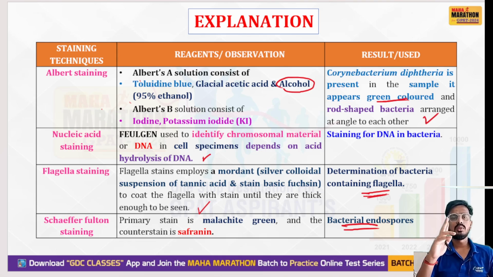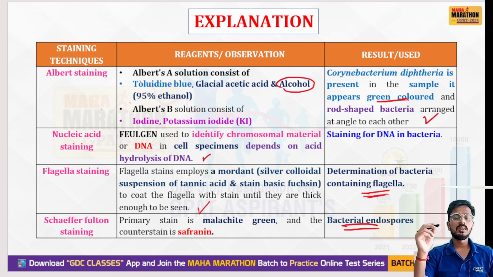Albert staining contains two solutions, Albert A and Albert B. Albert A contains toluidine blue, glacial acetic acid and alcohol. Albert B contains potassium iodide and iodine. It is used for the identification of Corynebacterium diphtheriae.